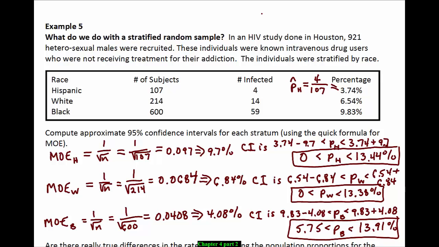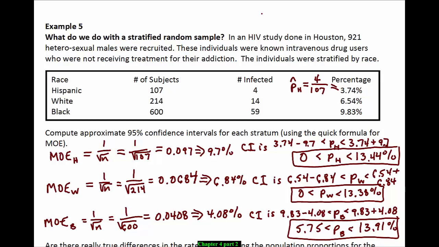However, we understand these were each only one sample. And what do we know about samples? There's sampling variability. If we were to take other samples, those statistics might be a little bit different. So we have to account for that variability in our estimate. We did exactly that by computing confidence intervals. So now, when we account for that sampling variability that we know exists, what do we see?